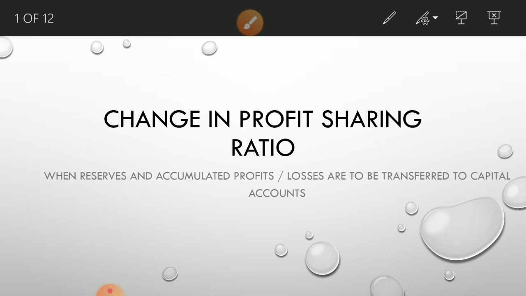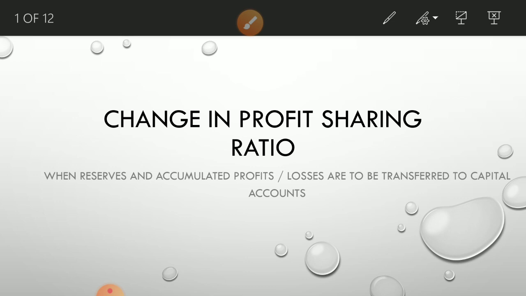I told you, in the balance sheet, on the liability side: general reserve, workmen compensation reserve, investment fluctuation reserve, and profit and loss account credit balance. On the asset side: profit and loss account debit balance, and advertisement expenditure, a fictitious asset. We have to write off these loss-nature assets.